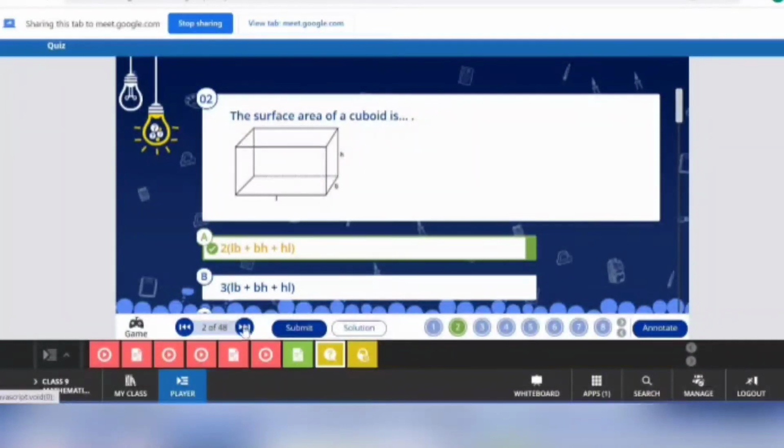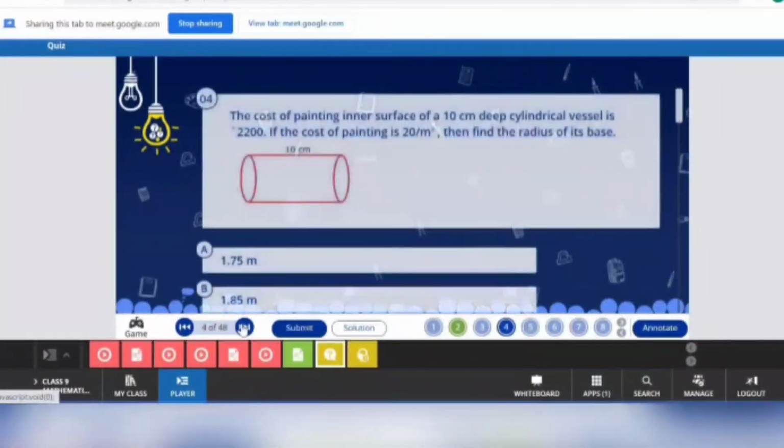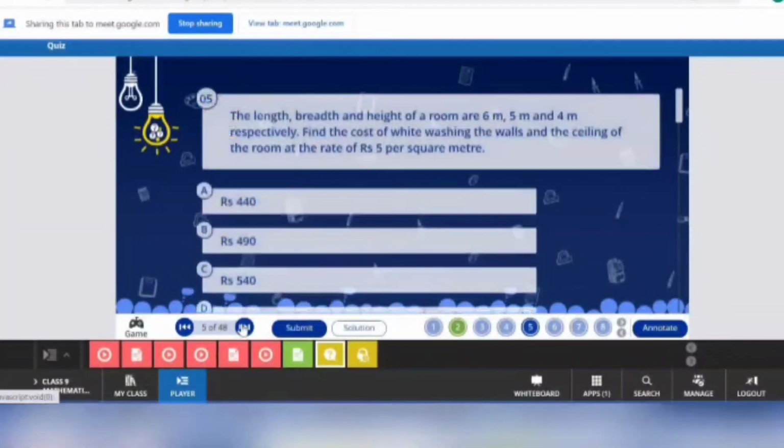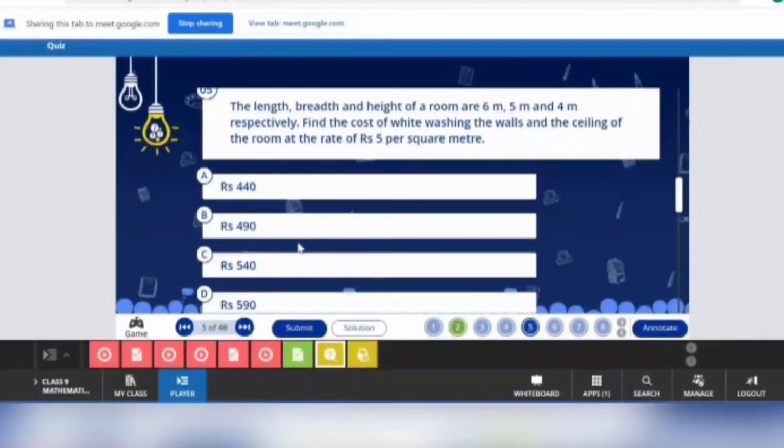So this one is option A, because they are talking about the surface area of cuboid, and surface area means total surface area. Next question is again of hemisphere, so we leave that question. Cylinder we have not discussed. See, the length, breadth and height of a room are given, that is 6, 5 and 4. Find the cost of whitewashing the walls and the ceiling of the room.